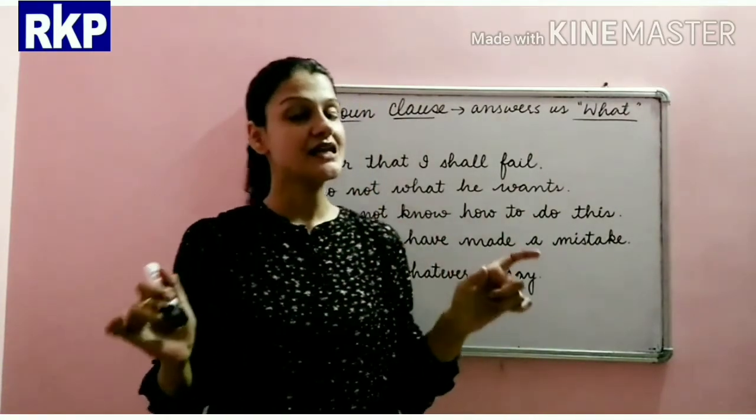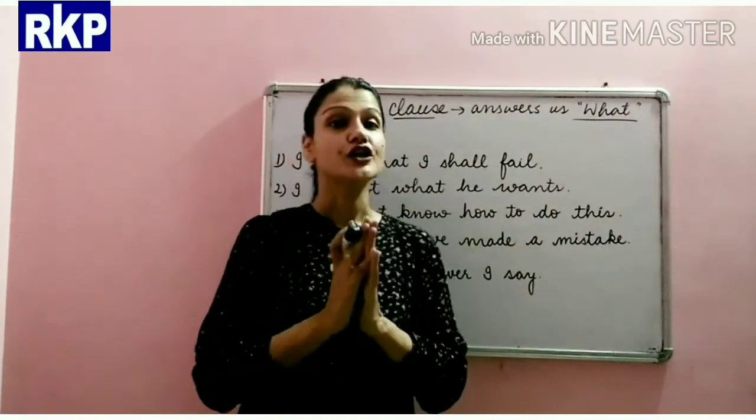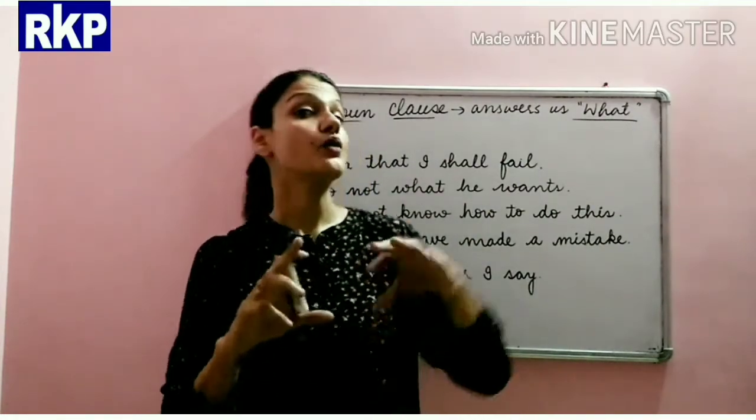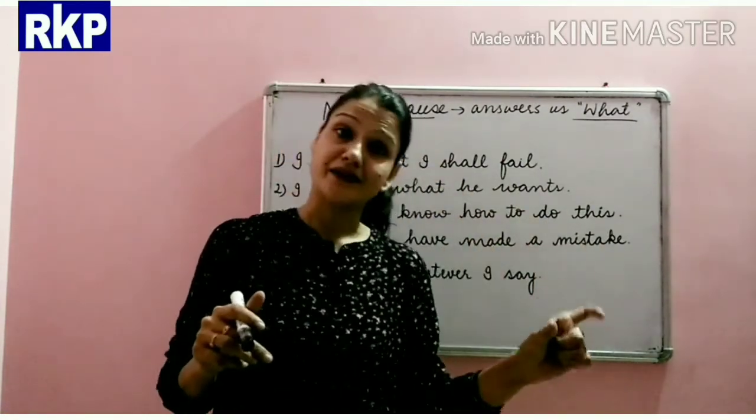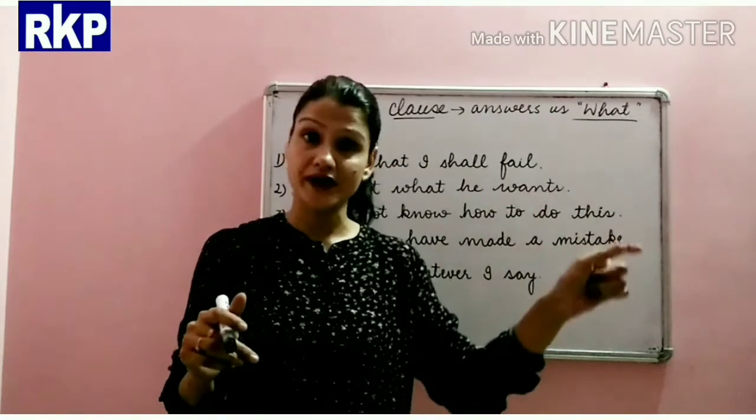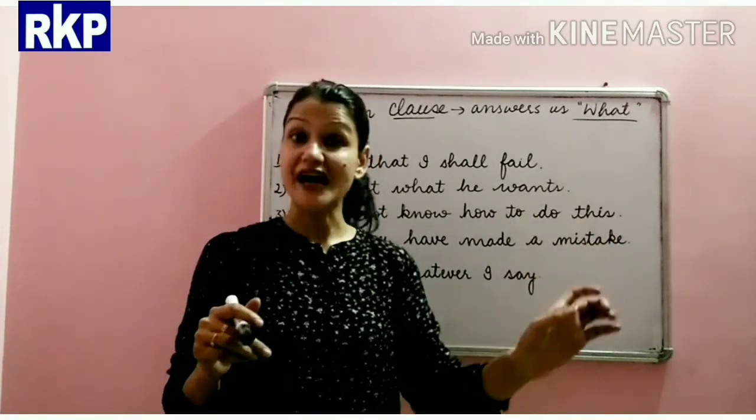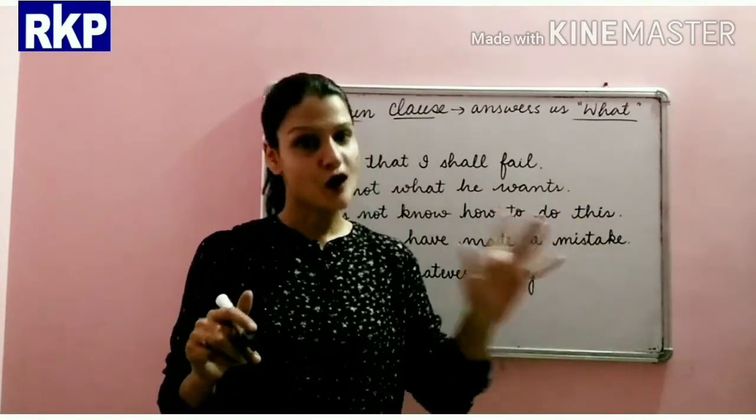If there is a sentence and you ask the question what, the answer that you get will be our noun clause.